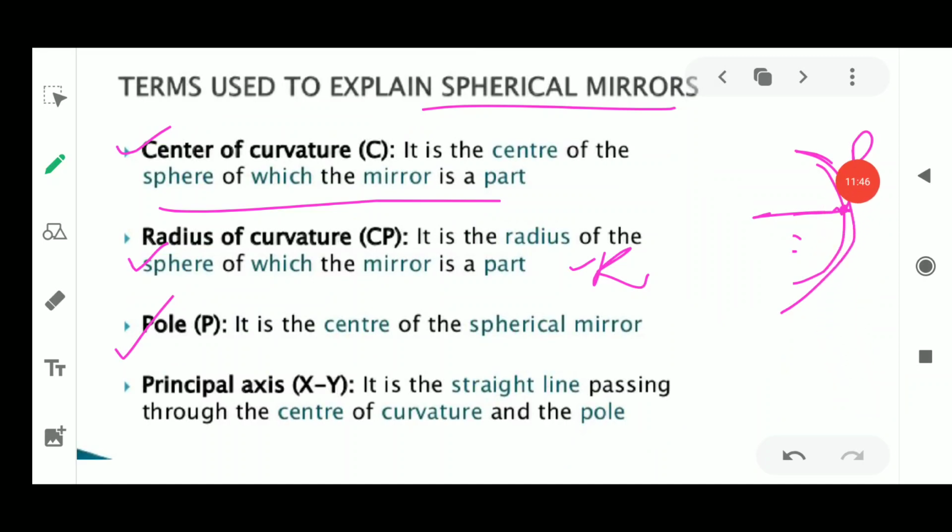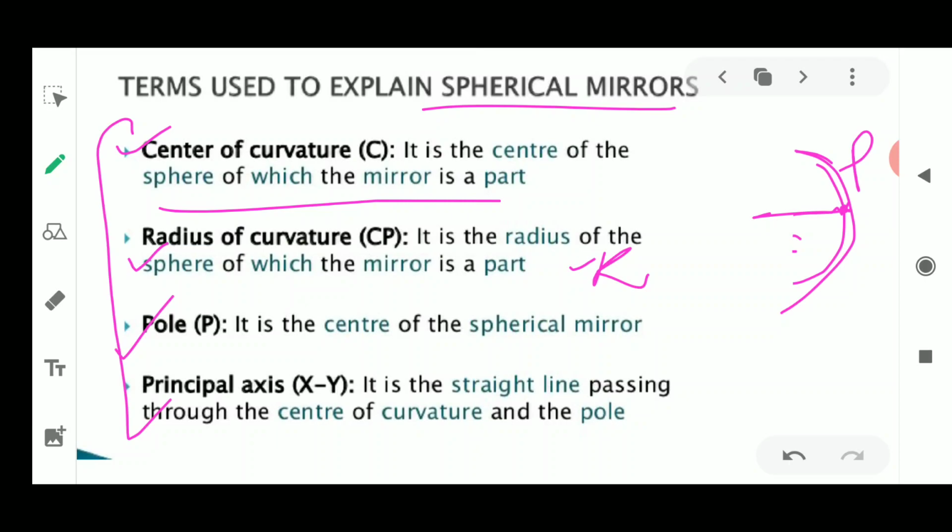These words are not going to change whether the spherical mirror is concave or convex. In a concave mirror also we will have the center of curvature, the radius of curvature, the pole, and the principal axis, but the mirrors will behave in various manners. The explanation of all these words will remain the same for concave or convex mirrors.